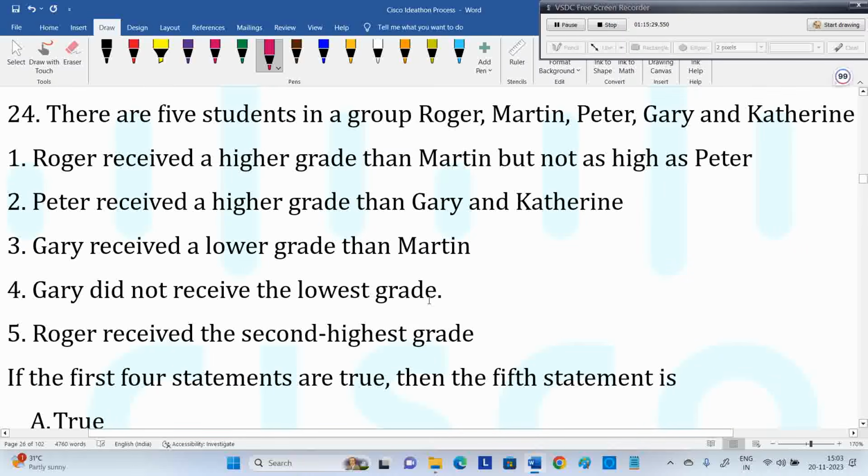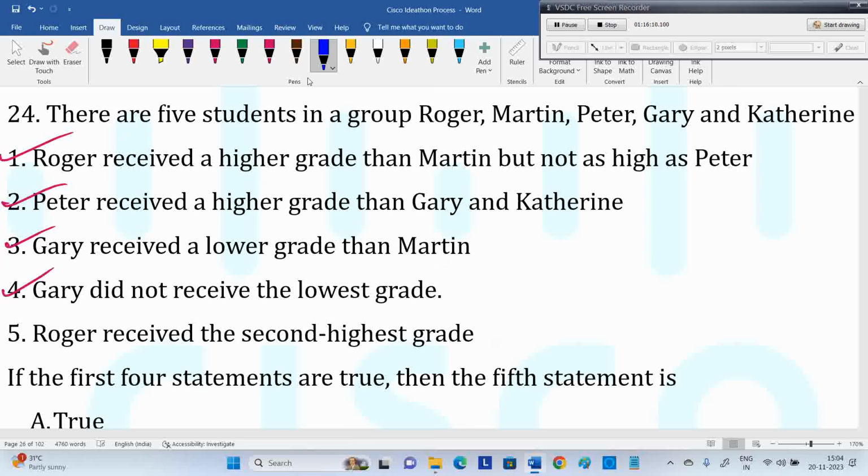There are 5 students in a group: Roger, Martin, Peter, Gary, and Catherine. Roger received a higher grade than Martin, but not as high as Peter. If they want to give it easy, they give 2 or 3 statements. If they want it a bit more difficult, they give 5 statements. If the first 4 are correct, then what about the fifth statement?